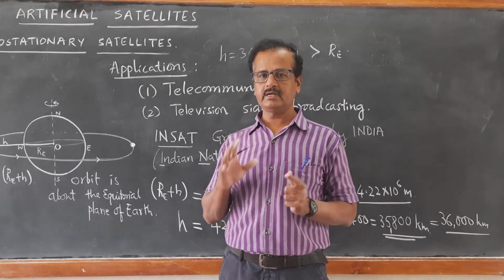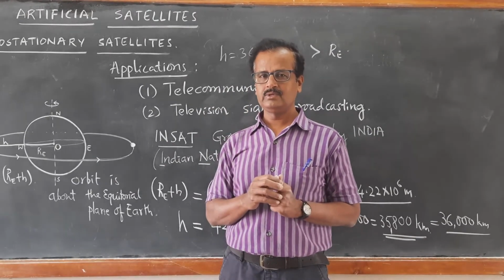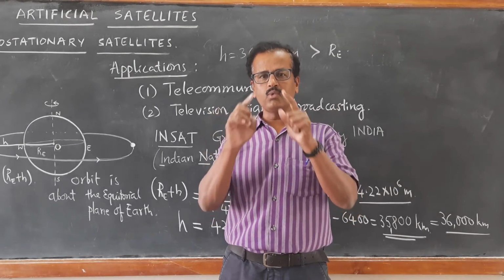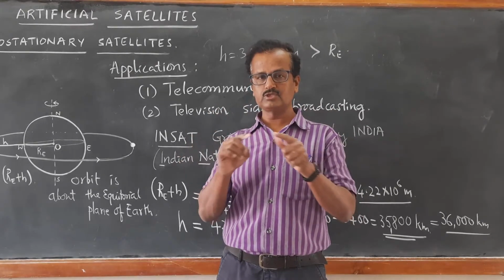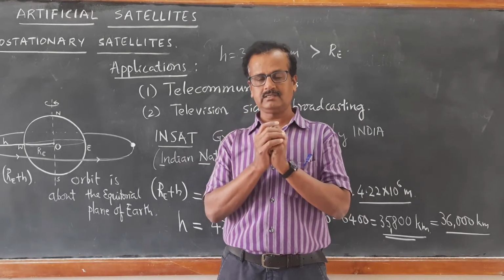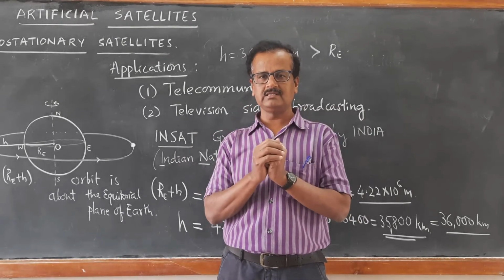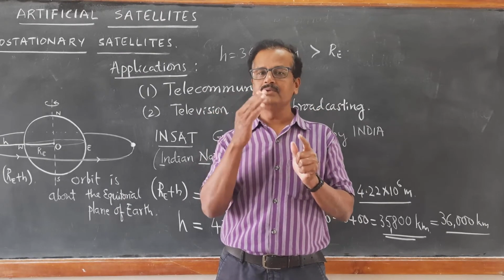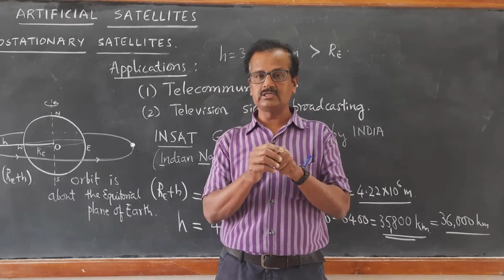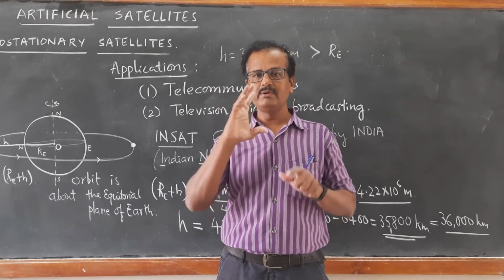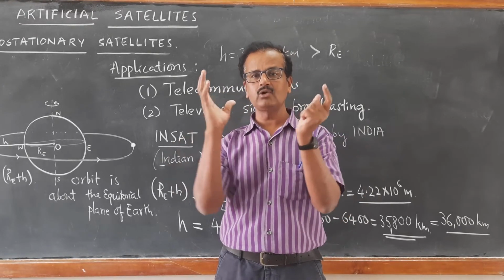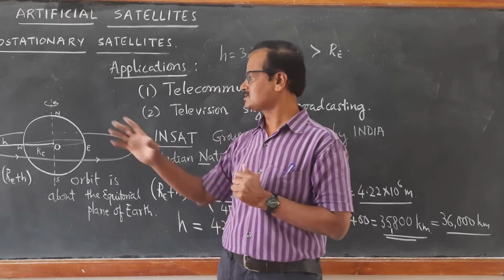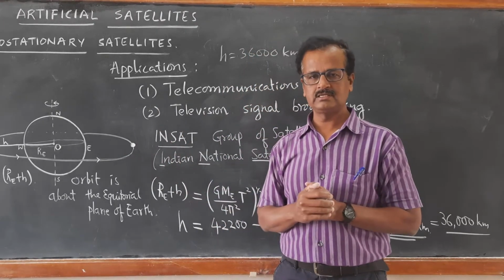So, if there are three satellites which are positioned at about 120 degree with respect to the Earth as a center, if these satellites are 3 in number, which are positioned at 120 degree each, these 3 satellites will be able to cover the entire globe of Earth. That's about geostationary satellites. Okay.